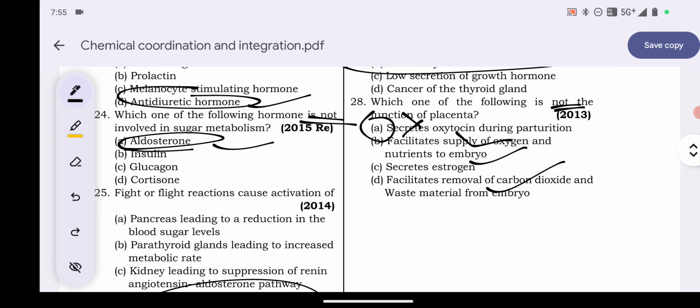Secrete oxytocin during parturition. Explanation: the posterior pituitary secretes oxytocin. It works by stimulating the vigorous contraction of smooth muscles of the uterus at the time of childbirth, that is the fetal expulsion hormone, and milk ejection from the mammary gland, that is the milk ejection hormone. So option A is the answer. It is not the function of placenta, and the other three are functions of placenta.